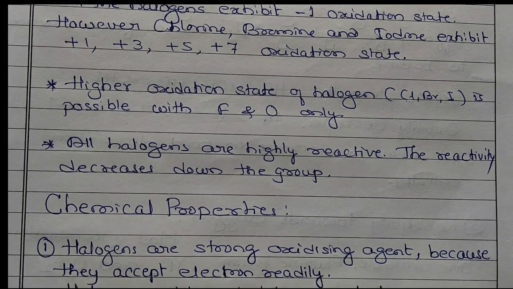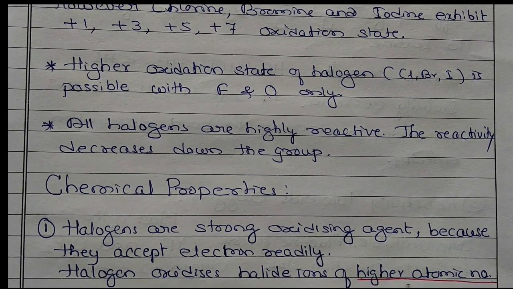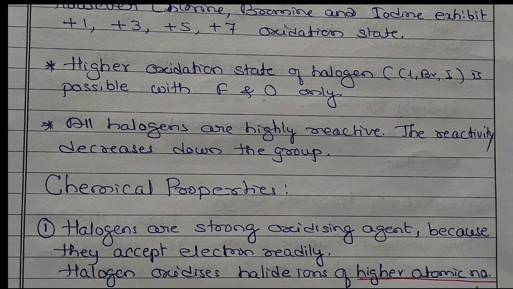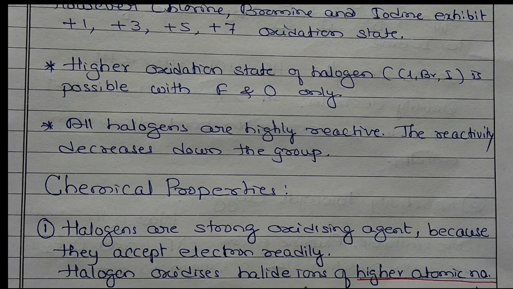Halogen oxidizes halide ions of higher atomic number. So halogens means fluorine, chlorine, bromine, iodine oxidizes halide ions. What are halide ions? Chloride Cl minus, bromide Br minus, iodide I minus. So they are called halide ions, of higher atomic number. It oxidizes only those with higher atomic number.